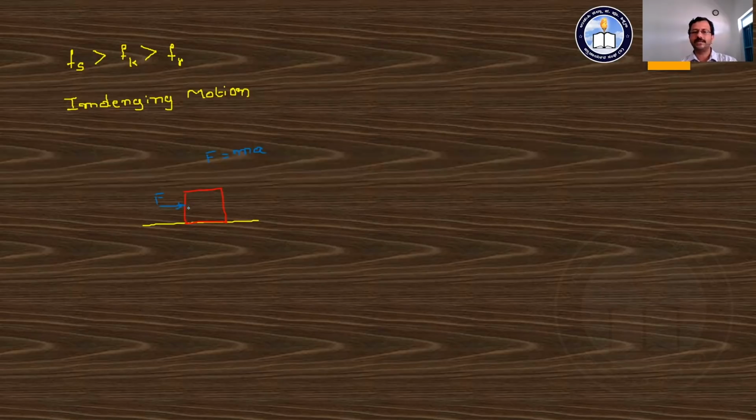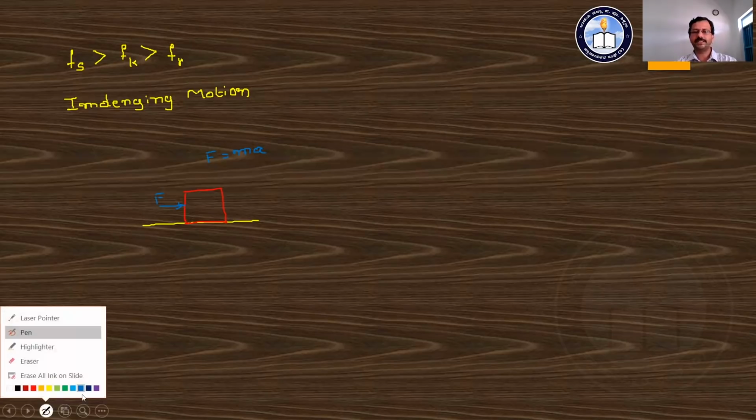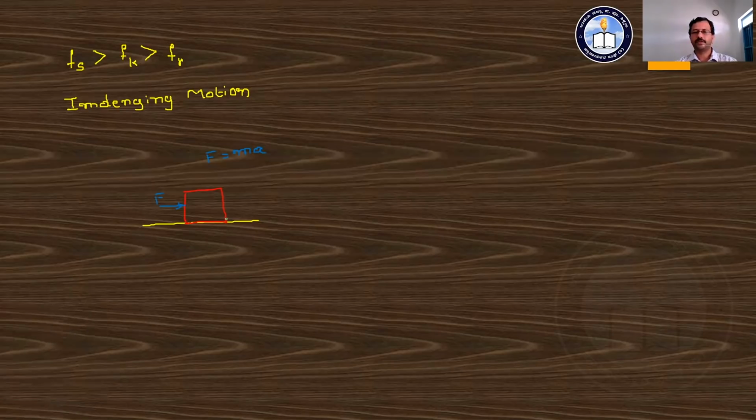But due to the static frictional force, the object is not in the state of motion. Hence, in between this contact there is some force acting, that is nothing but the static frictional force, Fs.